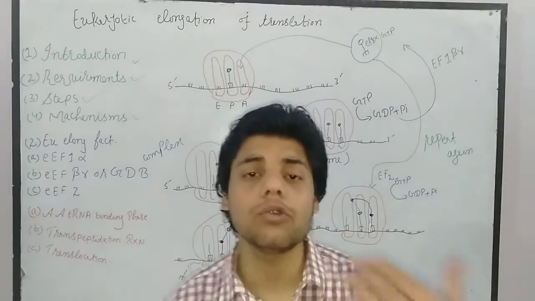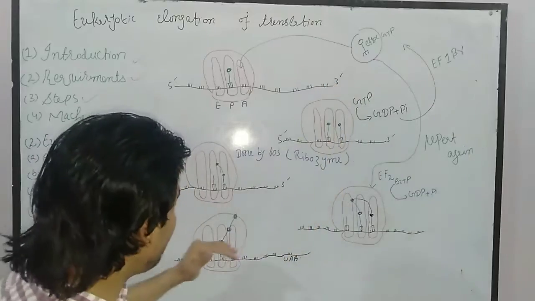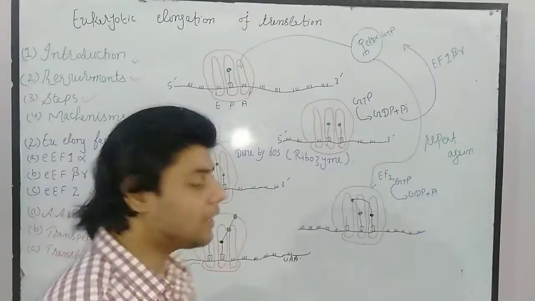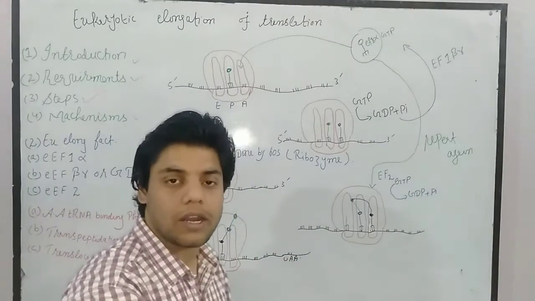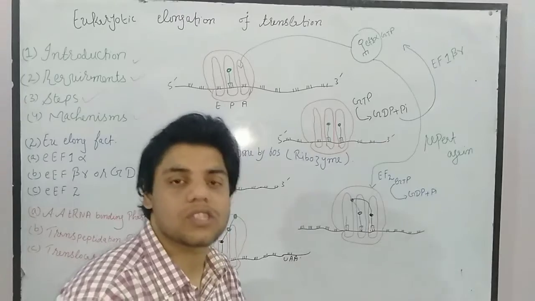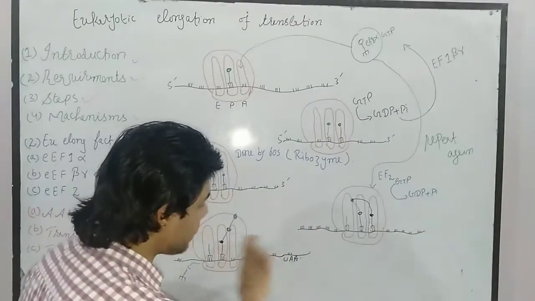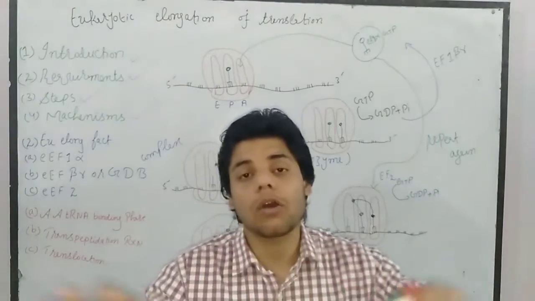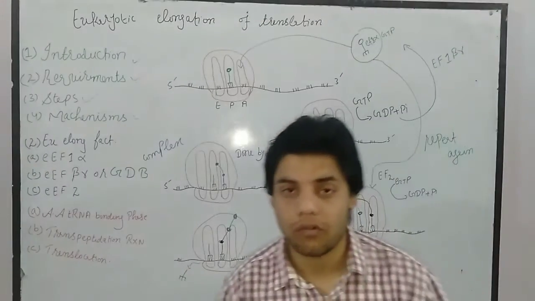After that a new transfer RNA will come and bring a new amino acid, then again the bond formation will occur, and then again the translocation will occur, and a third time a new transfer RNA will come, and this process is repeated and repeated until the ribosome reaches the stop codon. Once it reaches the stop codon, we get a long polypeptide chain. This is called elongation of translation.